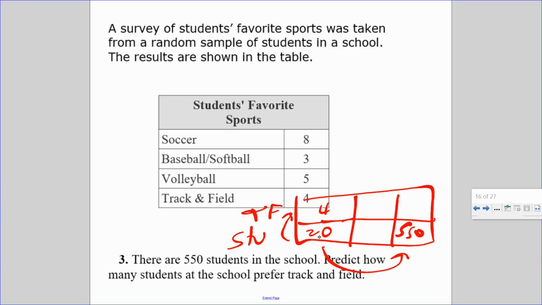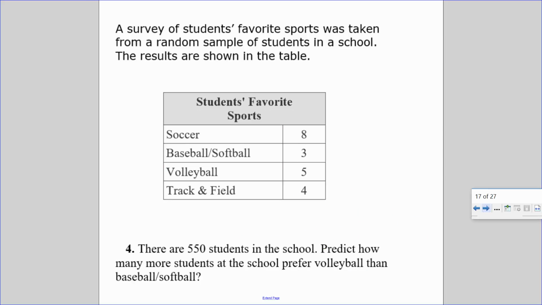How do you build 20 to, what's the relationship from 20 to 4? Divide by 5. Divide by 5. 550 divided by 5 is 110. So 110 would have selected track and field out of 550 students. Part 4.